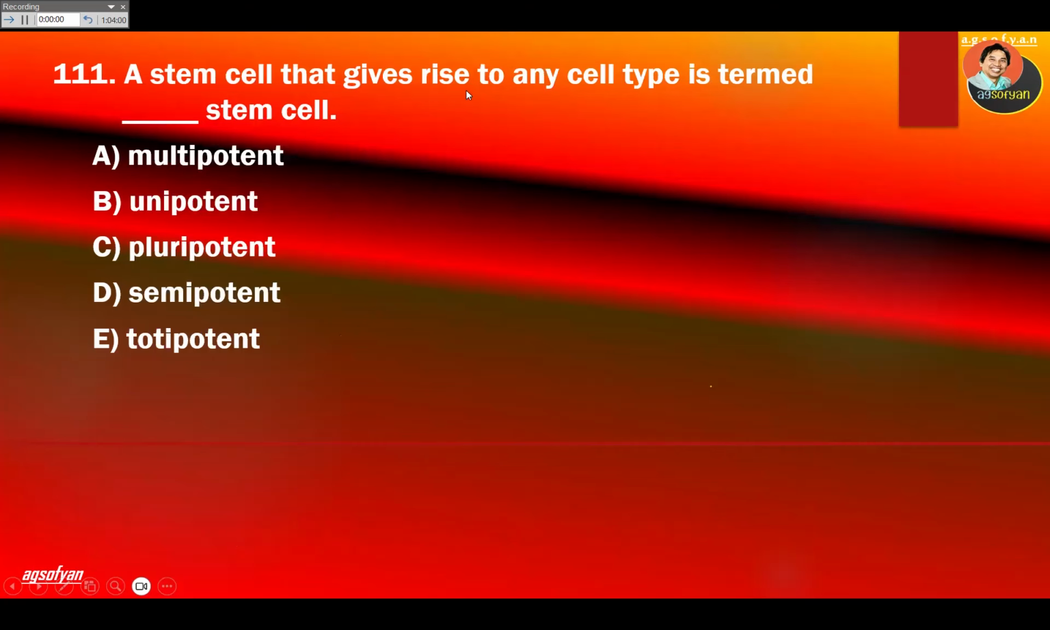A stem cell that gives rise to any cell type is termed blank stem cells. So there are several types of stem cell. The one that is very, very good, that can give rise to many different cells, is called totipotent. And then there is another stem cell that can produce only several types of cells, called pluripotent. And there are stem cells that only produce one type of cell, called unipotent. So the answer for this is going to be toti, totally potent. E.